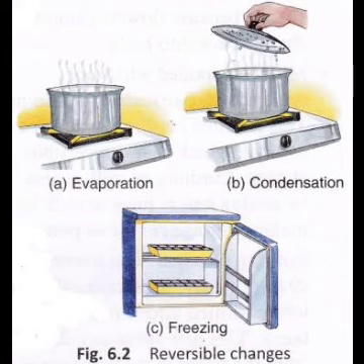When we boil water, then you know the water molecules transfer into gaseous state. That means only the state of water changes. Similarly, when ice is transferred into water, then there also a change of state occurs. Similarly, when water is transferred into ice, then it's also an example of reversible change. So for this type of change, we can get back to the original substances.